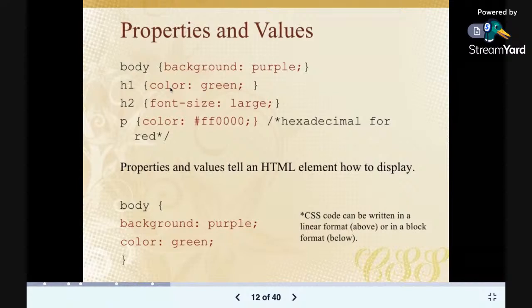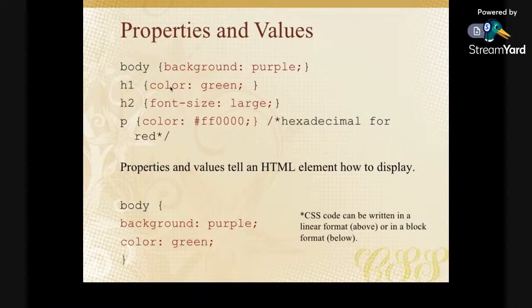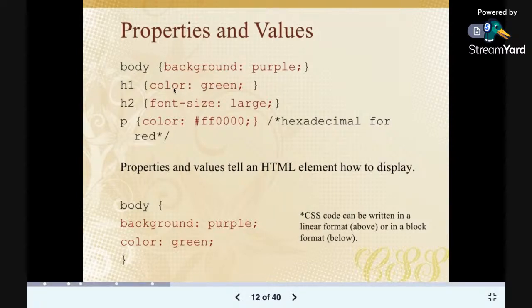So for example, can someone tell me, oh, you can't tell me, this is not a Zoom call. But let me explain what this is, right? This H1 is another HTML tag, and then you have color as the property of CSS that you want to change. The value you are assigning to this property is called green. What you're simply saying by this CSS is that you are changing the color of the H1 tags. All the H1 tags on your screen, you are changing their color to green.